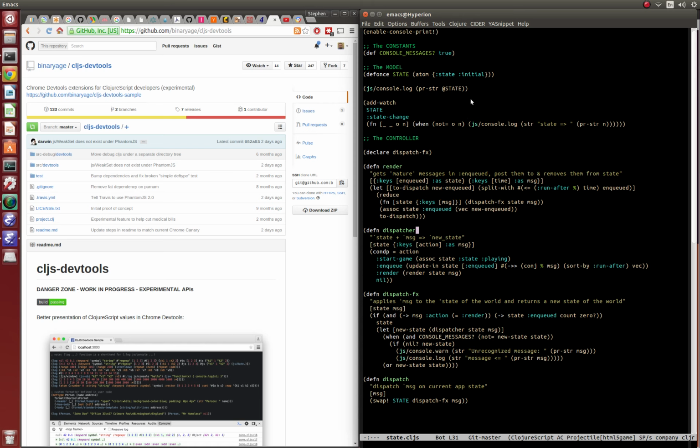Let's read through it a bit. I said it was yesterday, but that was a complete lie. It's actually like 4 days ago that I went to the library and worked on this, so I've probably forgotten quite a bit about how it works. I think I also separated the notion of the dispatcher, no, I think that was the case before. But anyway, I've added at least 2 new functions. Previously, I think we only had start game. Now we have enqueue and render as things that you can dispatch against as well.